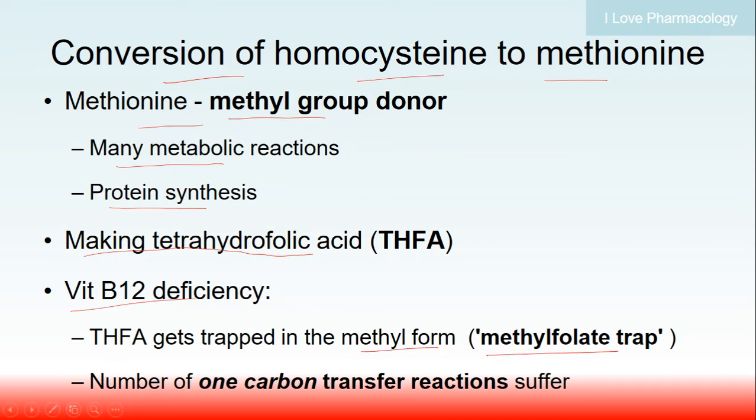Vitamin B12 deficiency leads to trapping of tetrahydrofolic acid as methyl folate, which is called the methyl folate trap. This leads to interference with a number of reactions which involve one carbon transfer.